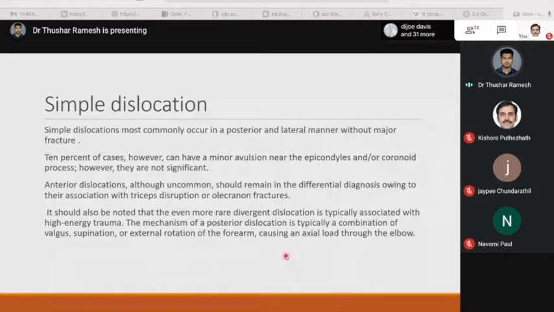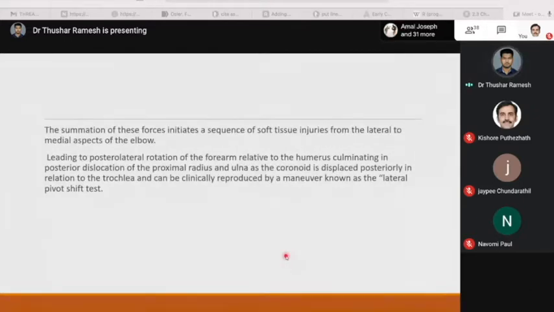The mechanism of posterior dislocation is typically a combination of valgus, supination, or external rotation of the forearm, causing an axial load through the elbow. Summation of these forces initiates a sequence of soft tissue injuries from lateral to the medial aspects of the elbow, leading to posterolateral rotation of the forearm relative to the humerus, culminating in a posterior dislocation of the proximal radius and ulna as the coronoid process is displaced posteriorly in relation to the trochlea, and can be clinically reproduced by the maneuver known as the lateral pivot shift test.